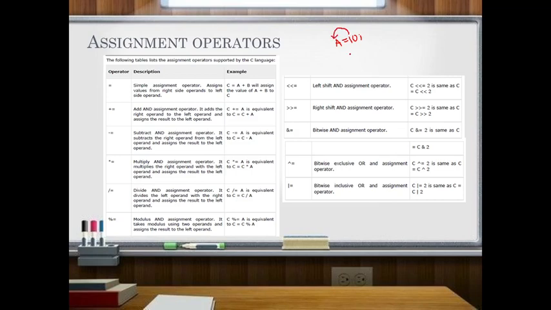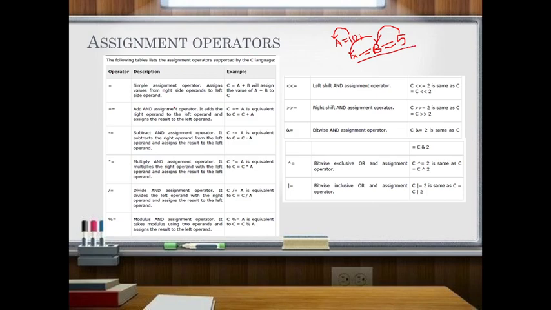Suppose you have a = b = 5. Then the value will first be assigned to the variable b, because it is right to left associative. From b it is assigned to a. In this way the value will be assigned.